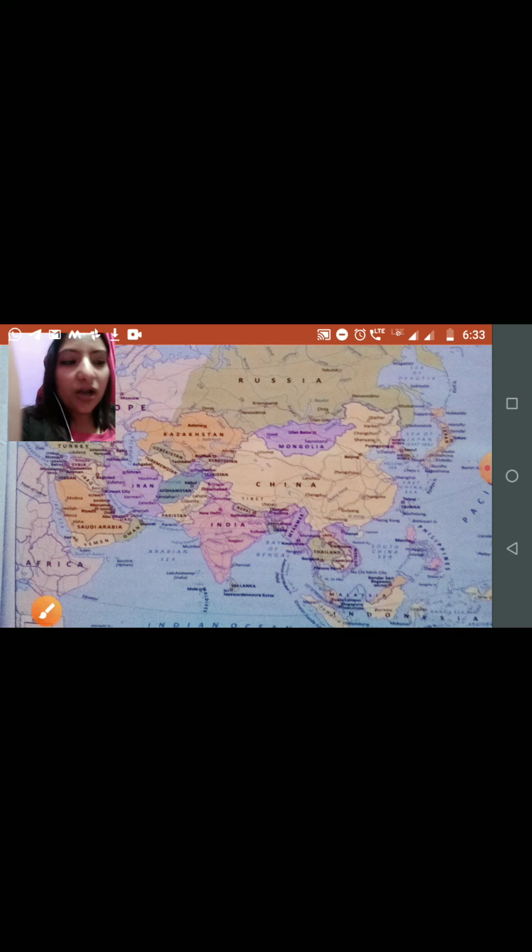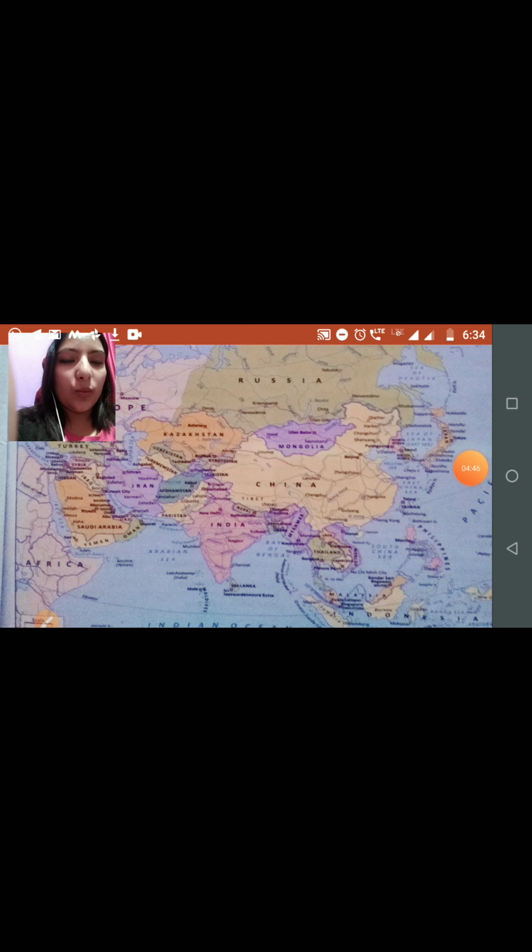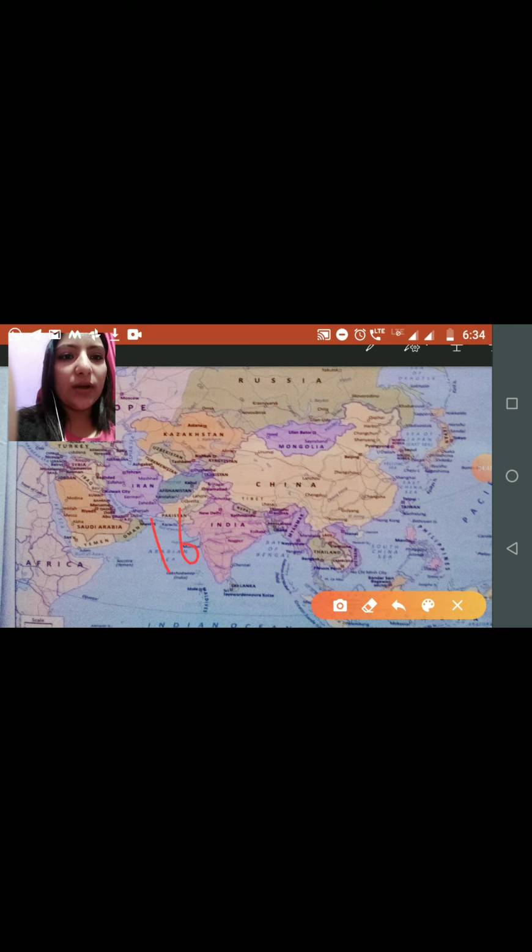Okay, longitudinally it stretches from Cape Baba here, Cape Baba on the Mediterranean Sea shore of Turkey, to here you can see Cape Dezhnev in Russia, overlooking the Bering Strait, 169 degrees 40 minutes west.